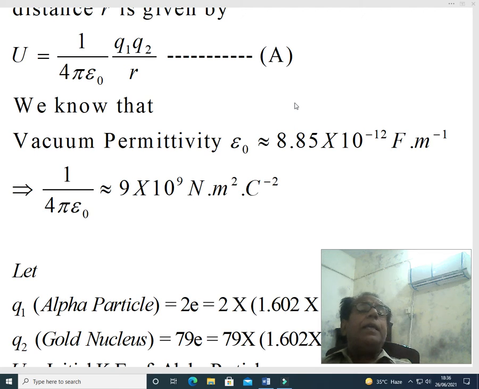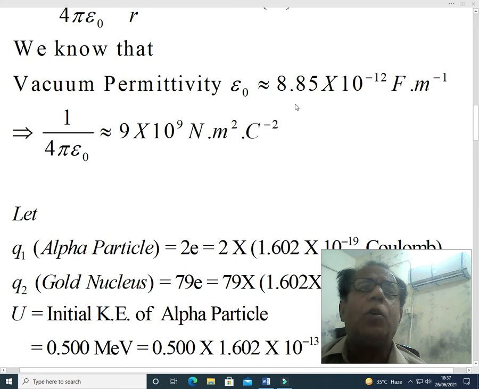However, if we do not remember this value and we remember the value of epsilon naught, that is vacuum permittivity, 8.85 times 10 to the power minus 12 farad per meter, then we can also calculate the value of this constant, because 1 over 4 is constant, pi is also constant, 22 by 7, which is approximately equal to 3.14, and epsilon naught is equal to 8.85 times 10 to the power minus 12 farads per meter.